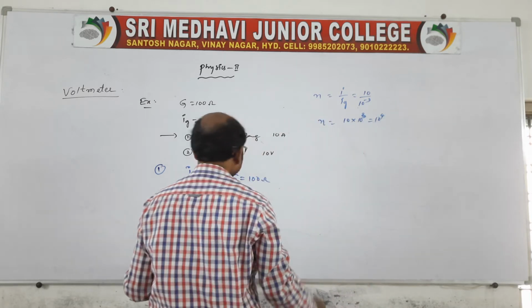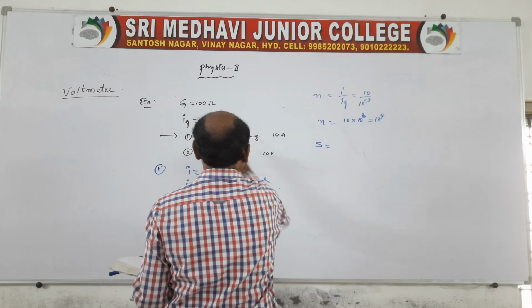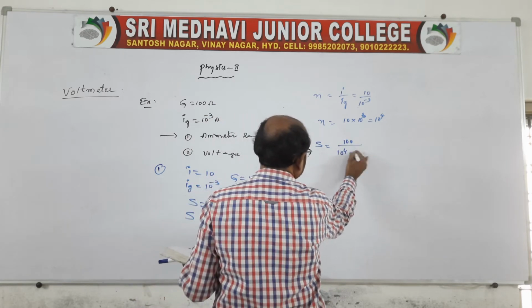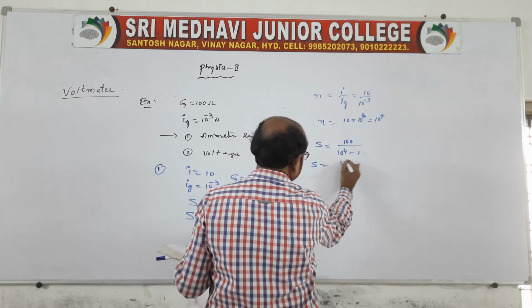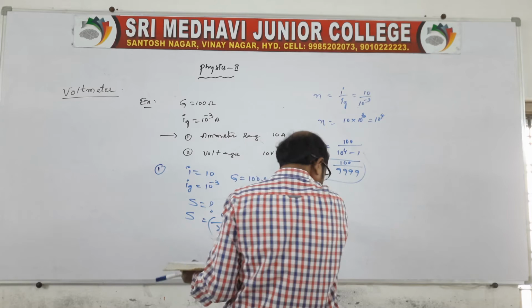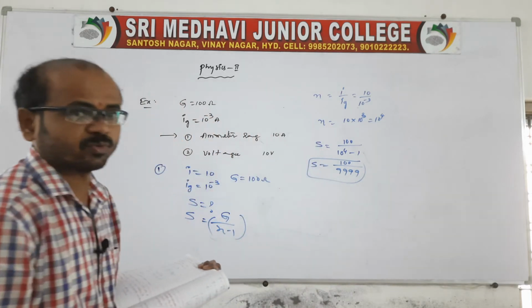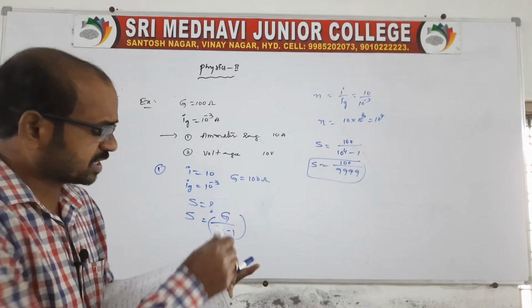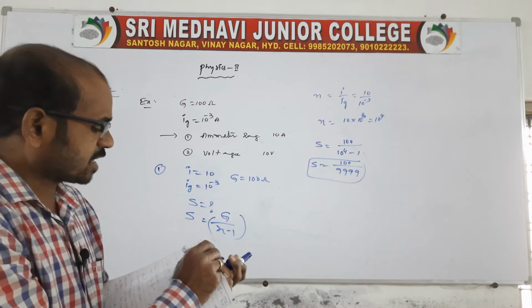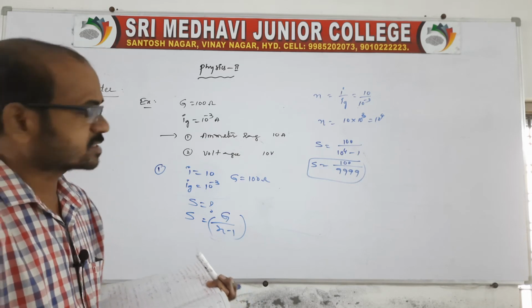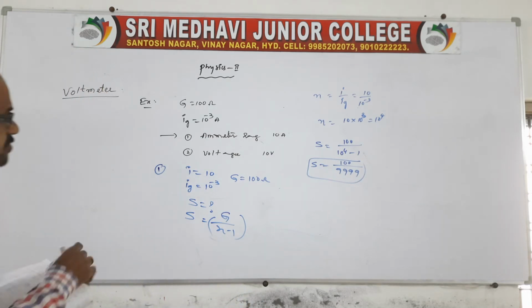Now S is equal to G, 100, by 10 power 4 minus 1, so 100 divided by 9999. This is the shunt resistance, 100 by 9999. We can say this is for the range of the ammeter.